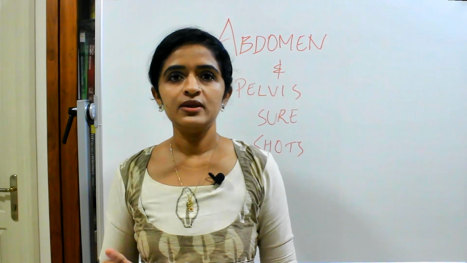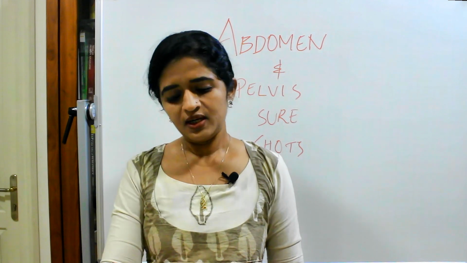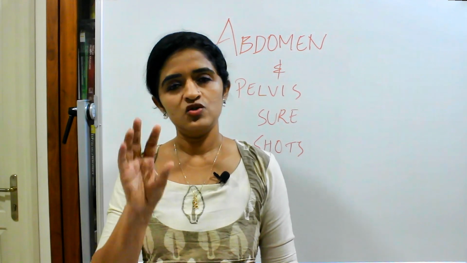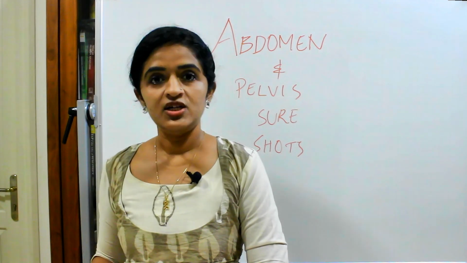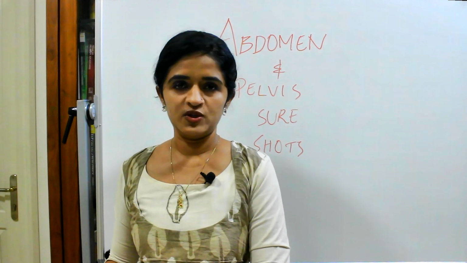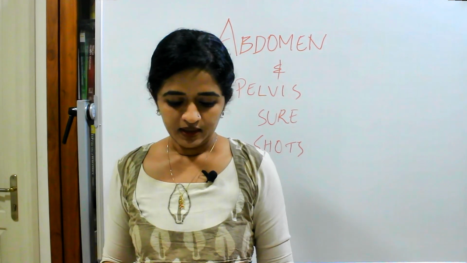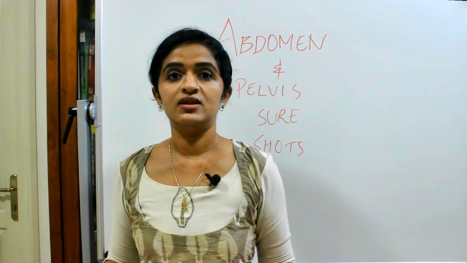Then coming to the ligaments of the bladder, again there are true ligaments as well as false ligaments. A beautiful diagram is given there, you just focus on that diagram to study that topic. Then coming to the interior of bladder, trigone of bladder, both external trigone and internal trigone, you have to mention when it is asked. Then coming to the nerve supply of bladder, it will be more clearly discussed in physiology.